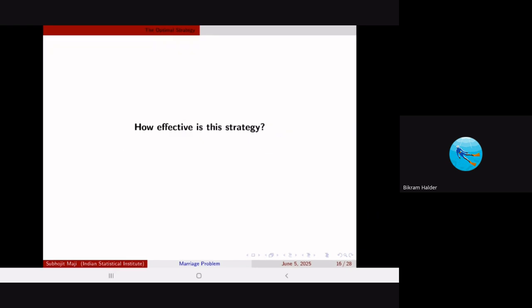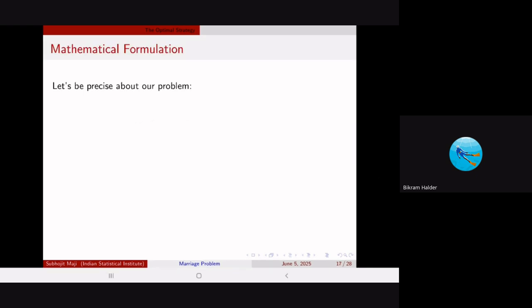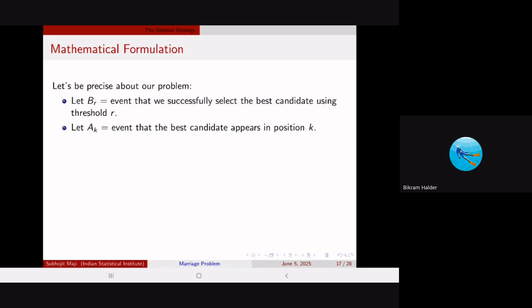So now let's move on to how effective the strategy is, right? Let's be precise about our problem. We define it in a very cartoon-character way. Suppose that BR is the event that we successfully select the best candidate using the threshold of R. So I define that event to be BR. And now I define AK to be the event that the best candidate appears in position K.